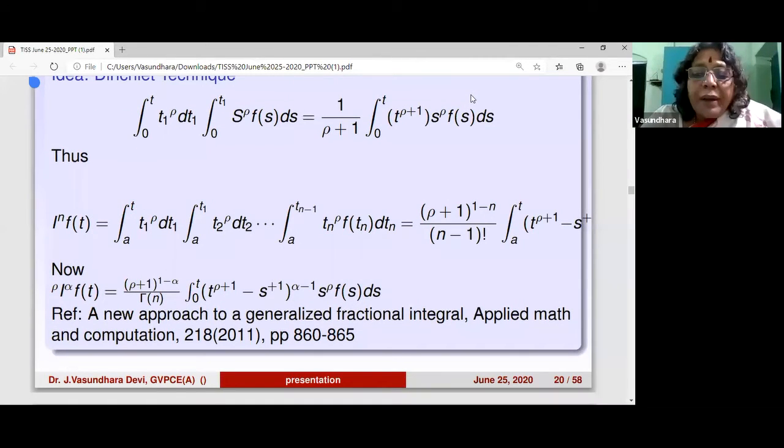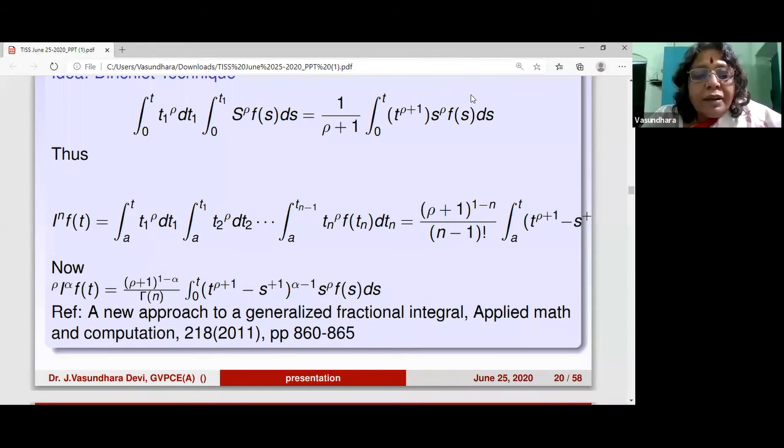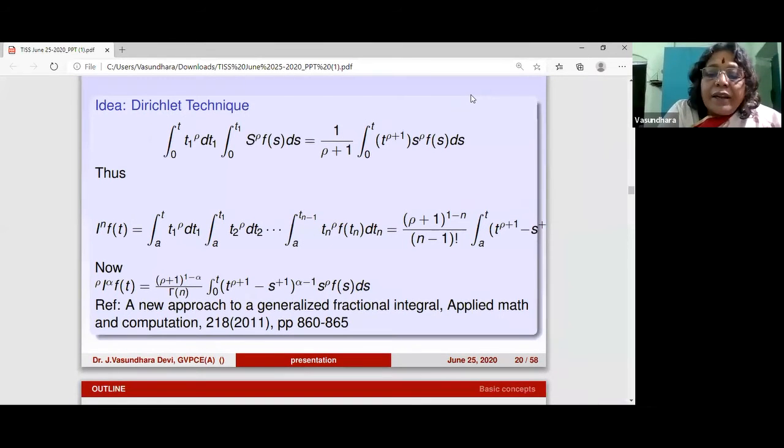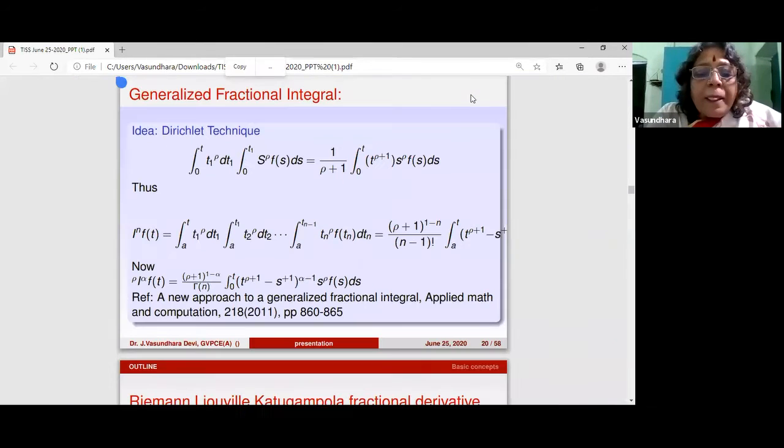Now in place of n, I'll put alpha. I'm sorry, I think if I shrink it, now I missed this end part, but you can see here, which is replaced by alpha in place of n. So once you replace it, again the same process, you observe, I'm trying to put down for you all the similarities when you do research, how they extend. So in place of n, they put alpha, and in place of n minus 1 factorial, they put the gamma function, and they define the generalized fractional integral.